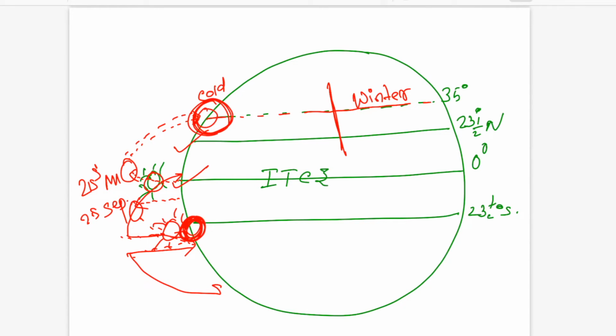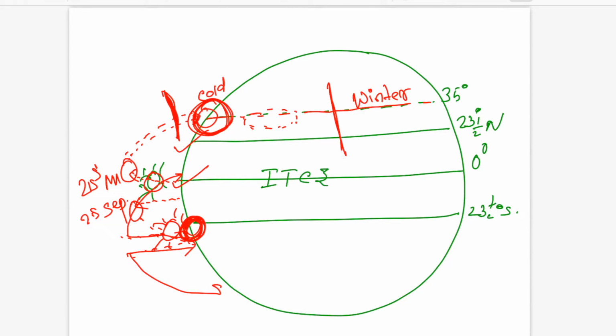They do not influence the subtropical area here. So when they do not influence the subtropical area, the North Atlantic drift makes the coastal water warm, and because of this warmth there will be some evaporation and there will be rainfall in this part, which is known as winter rainfall of the Mediterranean.